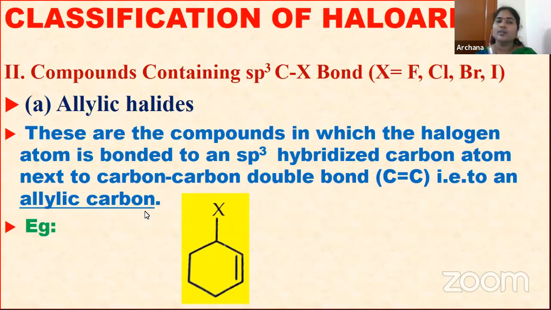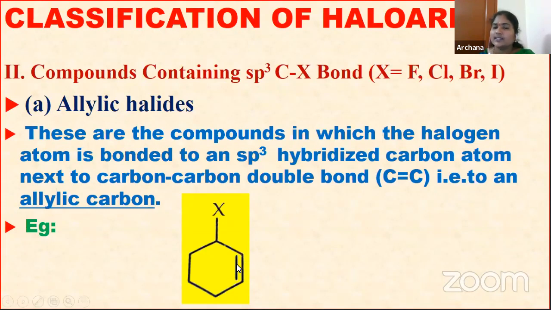So what are allylic halides and benzylic halides? We will discuss one by one. What is meant by allylic halides? Before discussing allylic halides, we have to discuss which position we call the allylic carbon. See, children, first I will discuss with an example. In this example, where the double bond is there, C double bond C carbons are present.